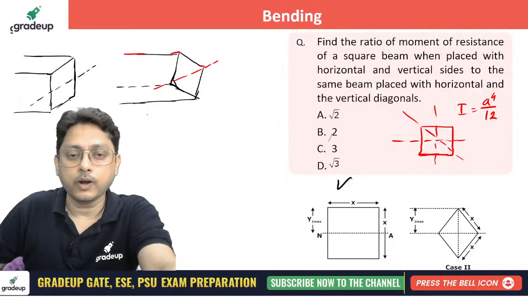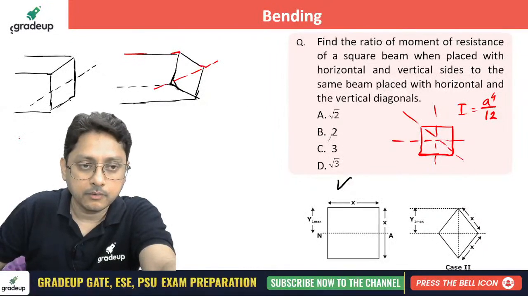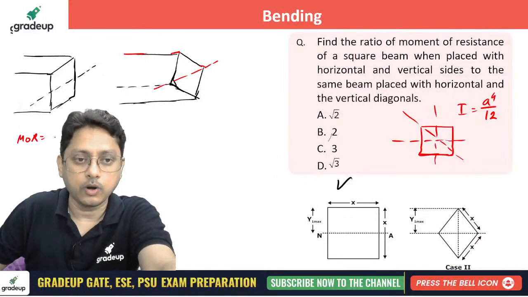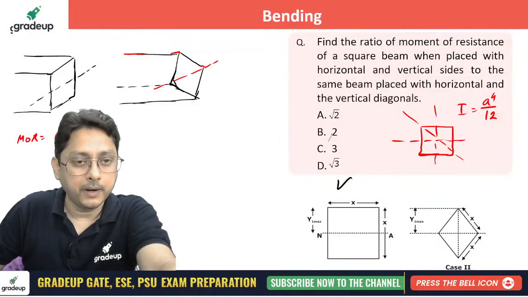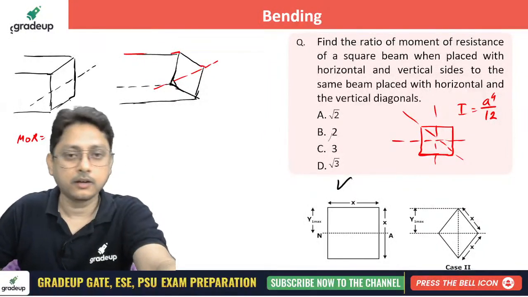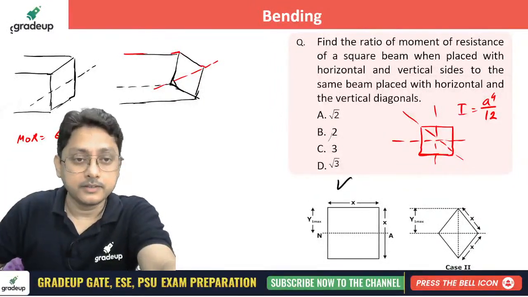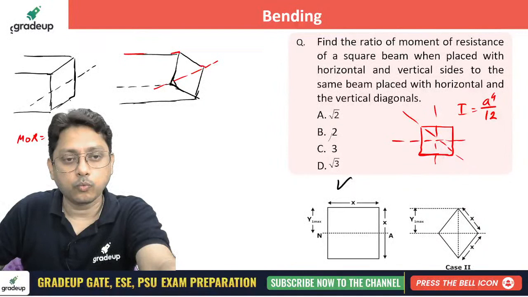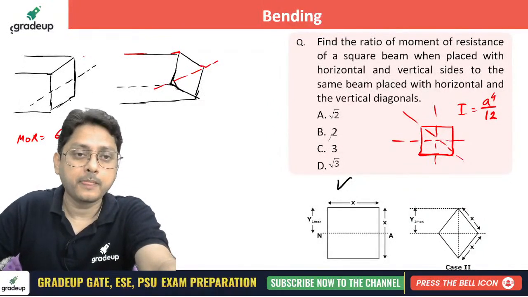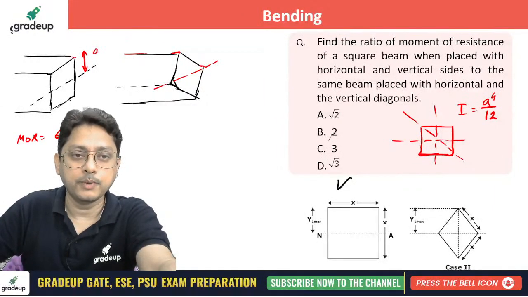Now moment of resistance is simply sigma permissible multiplied by Z, or I should write I by Y max. What is Y max? The distance from the neutral axis to the outermost fiber, isn't it? Here it will be A by 2.